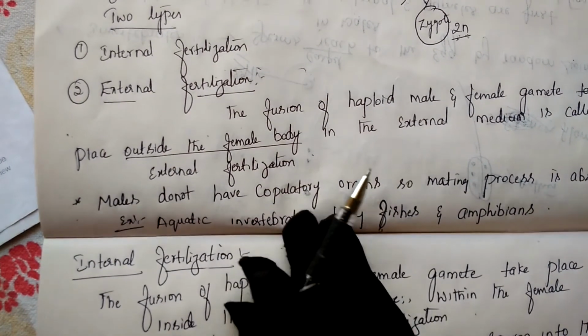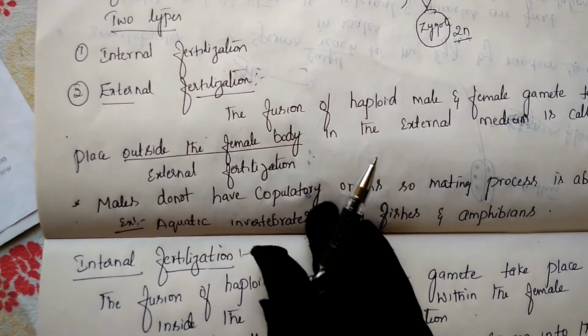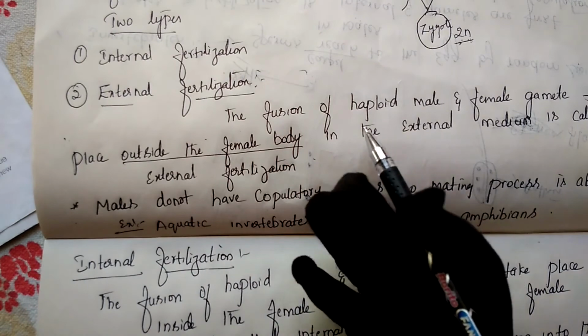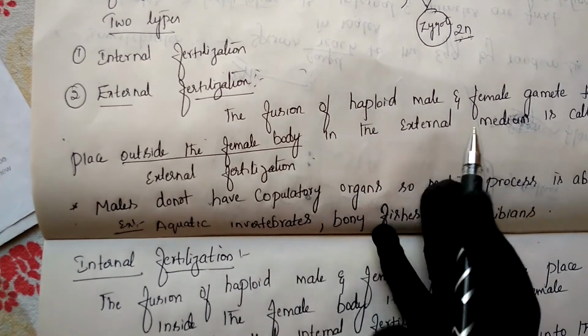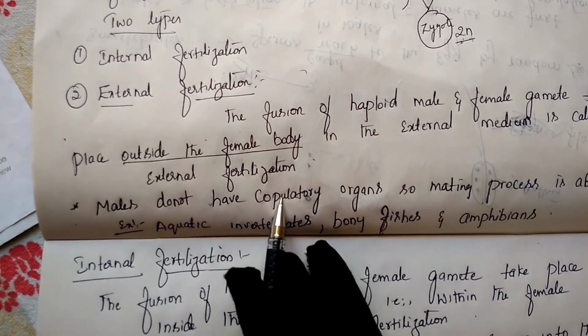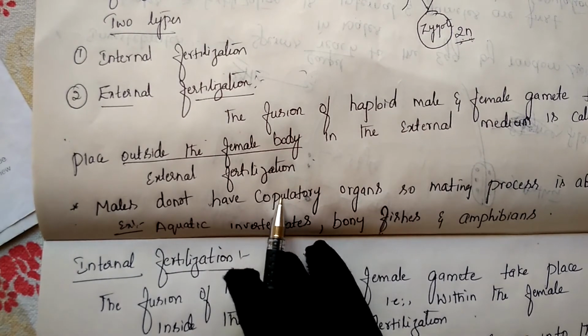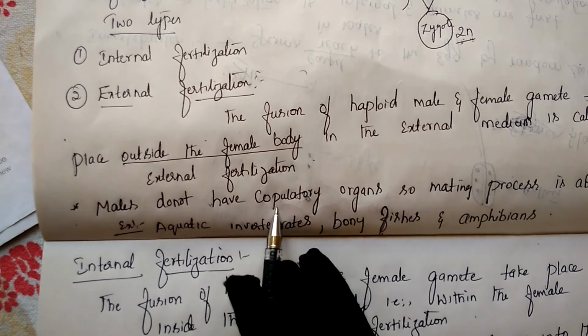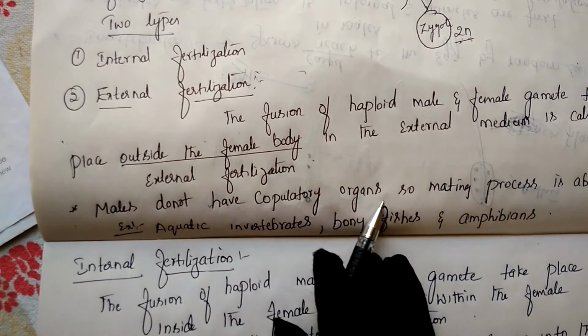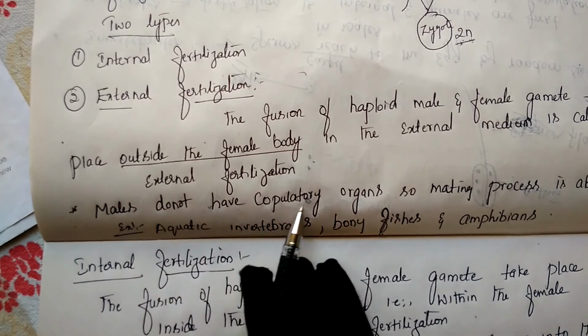A copulatory organ is an organ that helps to discharge the male gametes into the female. But here, the male directly discharges the gametes into the water medium. So the organisms which go for external fertilization don't have such an organ in their body. The copulatory organ is absent.